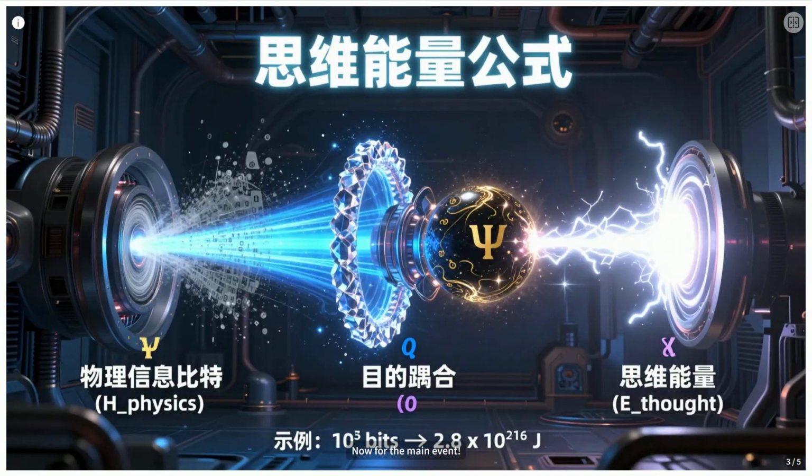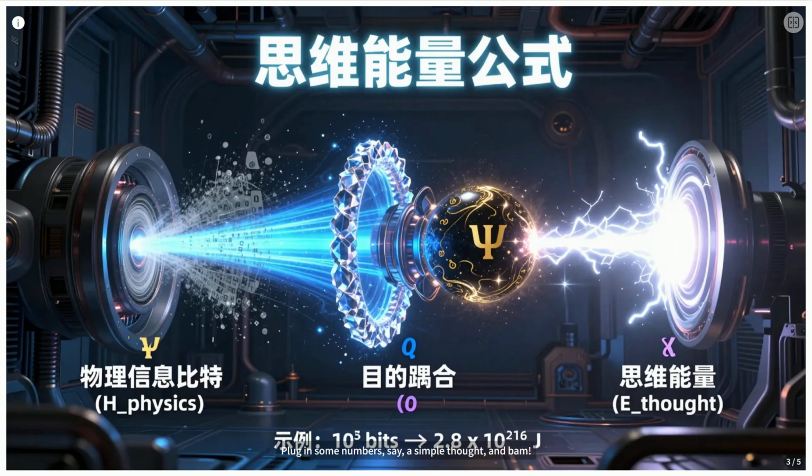Now for the main event. We take that DIKWP structure, link it back to information entropy, and use Landauer's principle as our bridge. We arrive at a potential formula for the energy of a thought. E thought equals psi times eta times xi times H phys. Let's break it down. H phys is the raw information bits. But wait, we multiply by eta, the semantic compression, dense thoughts count more. And the purpose factor, focused thoughts might be more efficient. Finally, psi is like Planck's constant for consciousness, a fundamental conversion factor between thought information and energy.